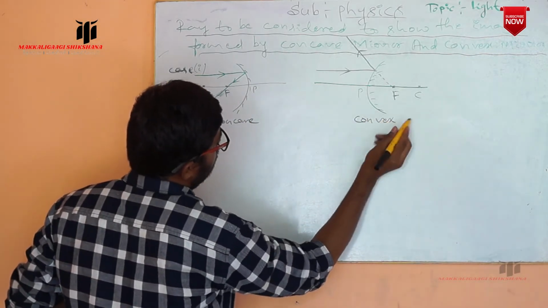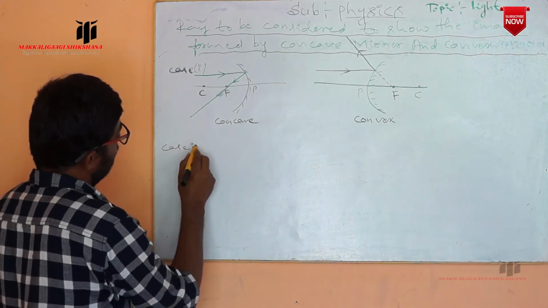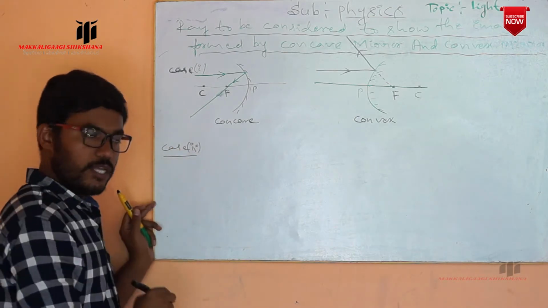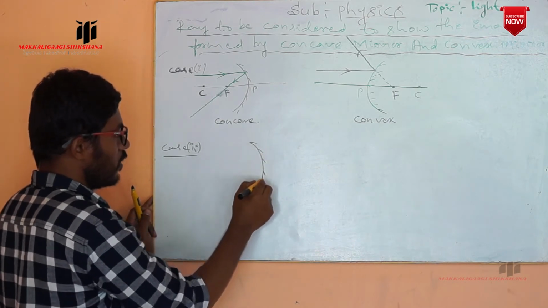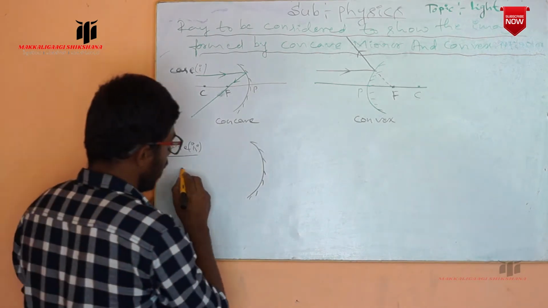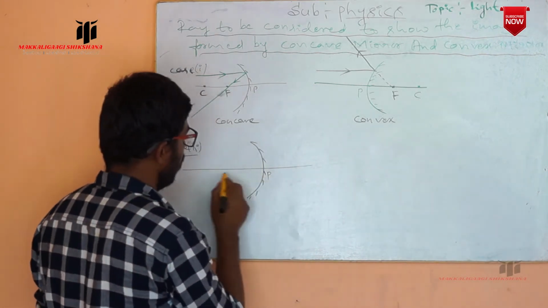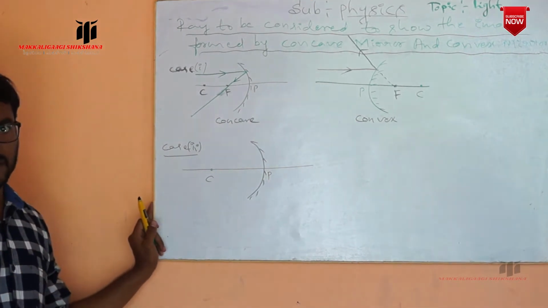Okay. Case 2. In case 2, observe carefully. Now again I have taken a concave mirror. The outer surface is silvered, the inner surface is the reflecting surface. We have taken the line which passes through the pole and center of curvature as the principal axis.